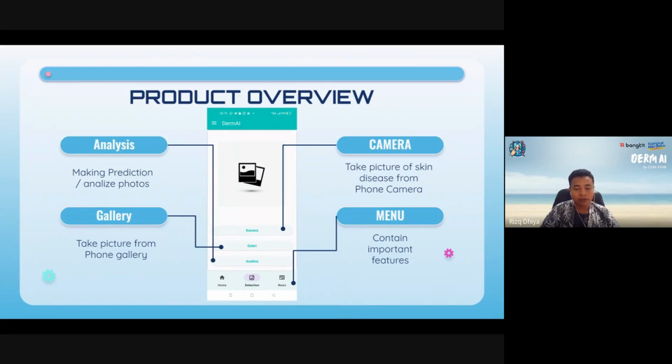Analysis: the user can monitor and analyze their photos, gaining valuable insight. Camera: the app allows the user to take a new photo directly and make a prediction. Gallery: the user can also select and analyze existing photos from their gallery.